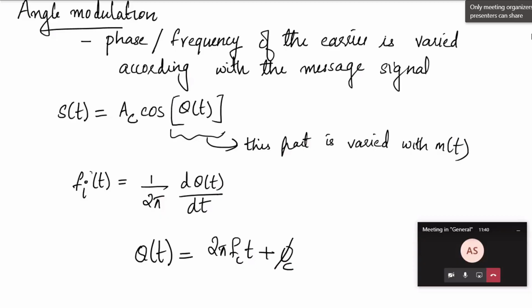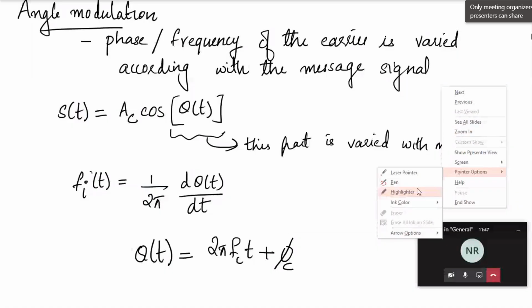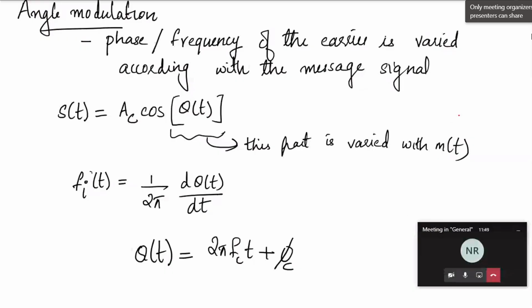As you have a carrier signal, if this part is modulated, that modulation will be known as amplitude modulation. And if this part, this is the angle part, if this is modulated, it is known as angle modulation.